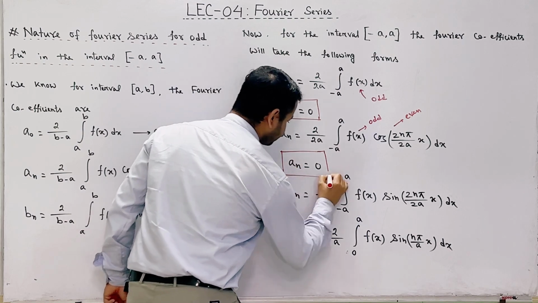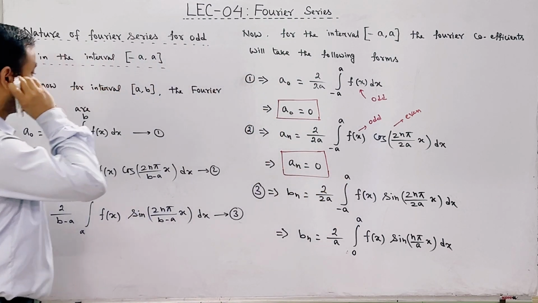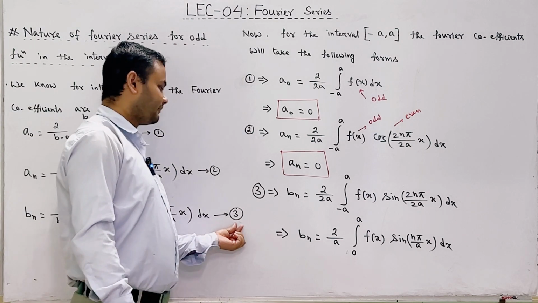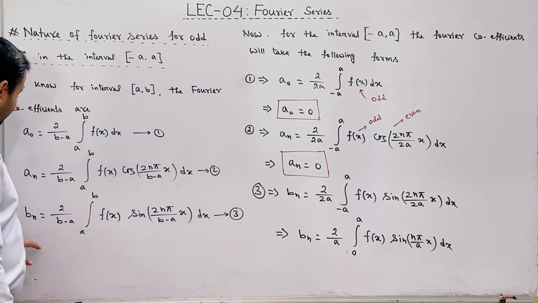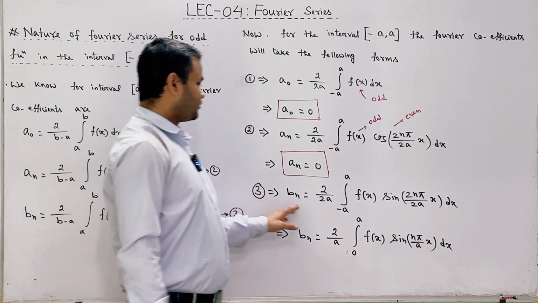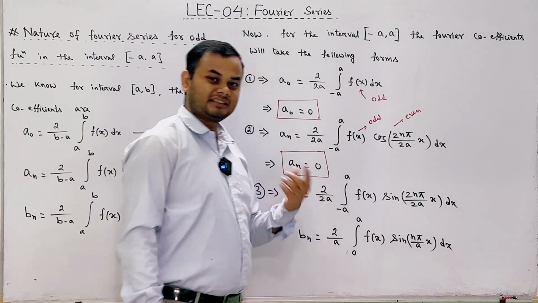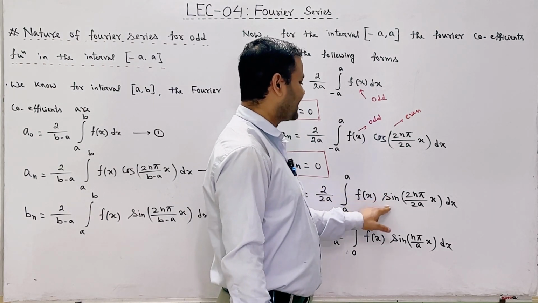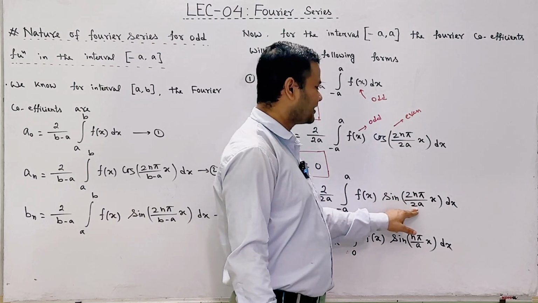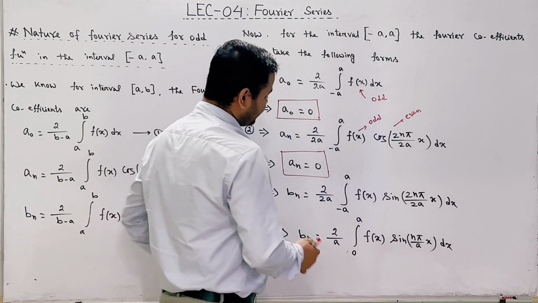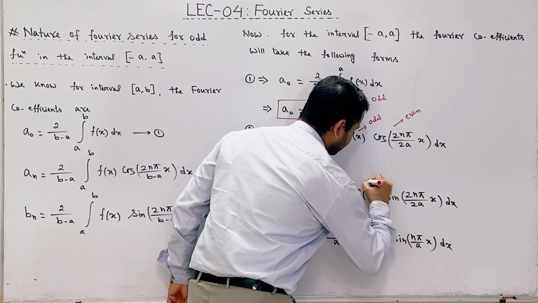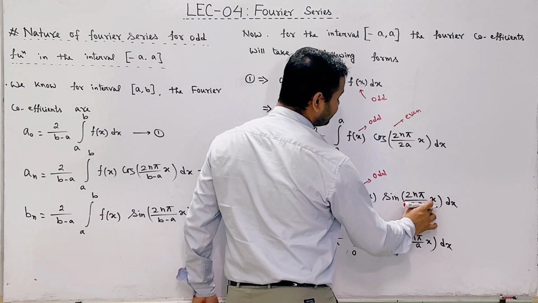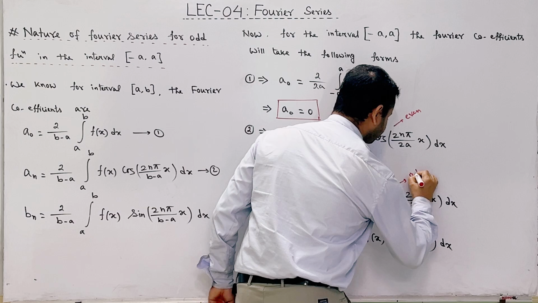Okay. Next let us find out the third Fourier coefficient. So in this case we have to take the help of equation number 3. So according to equation number 3, bn is equal to 2 divided by b minus a. b minus a means twice a. Integration minus a to plus a f of x into sine twice n pi divided by twice a into x dx. So here we have seen that f of x is an odd function and sine twice n pi divided by twice a into x is an odd function.